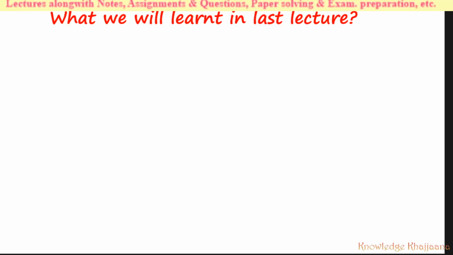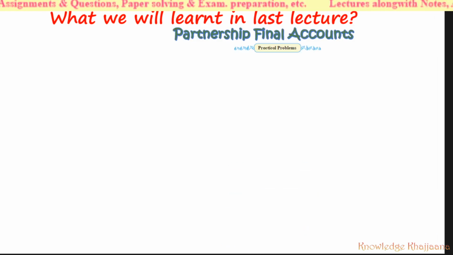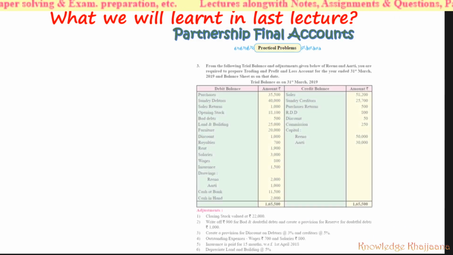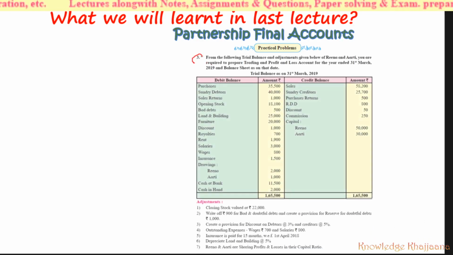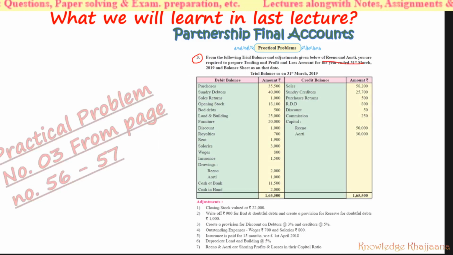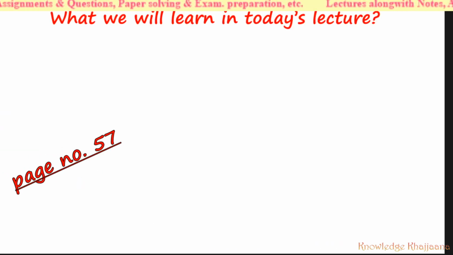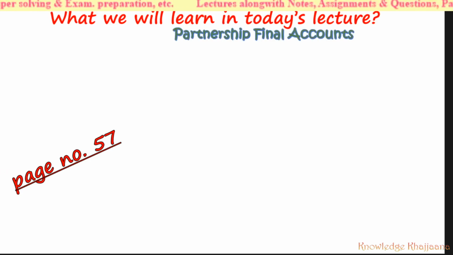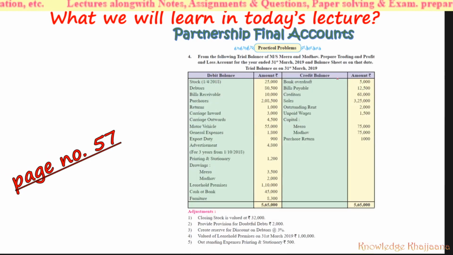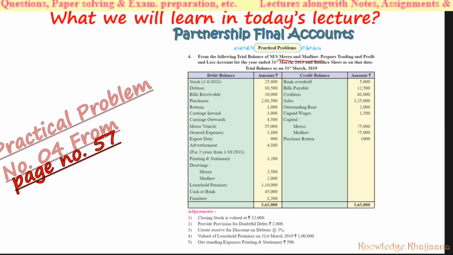See what we learned in our last lecture: partnership final accounts practical problems. Problem number 3, that was of Reena and Aarti, which was given on page number 56 to 57. Now what are we doing today? Today we are going to see practical problem number 4, that is of Meera and Madhav, which is given on page number 57.